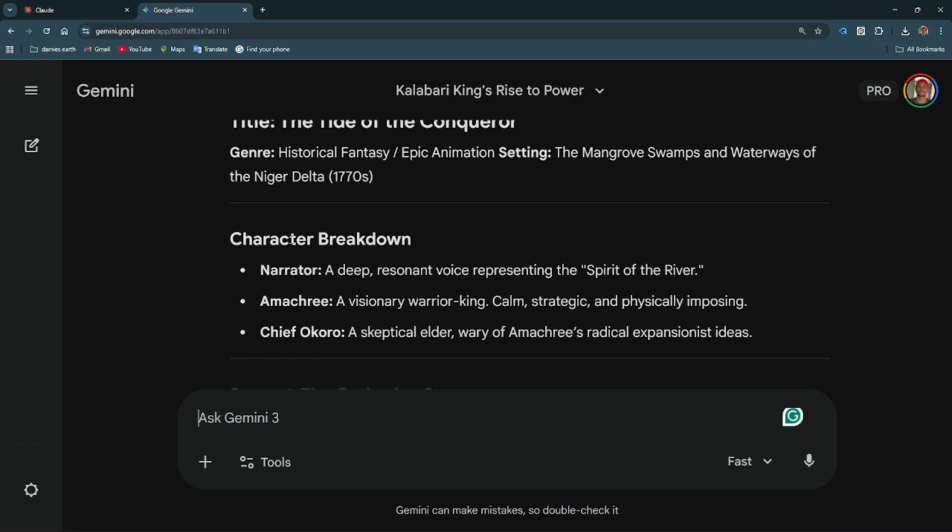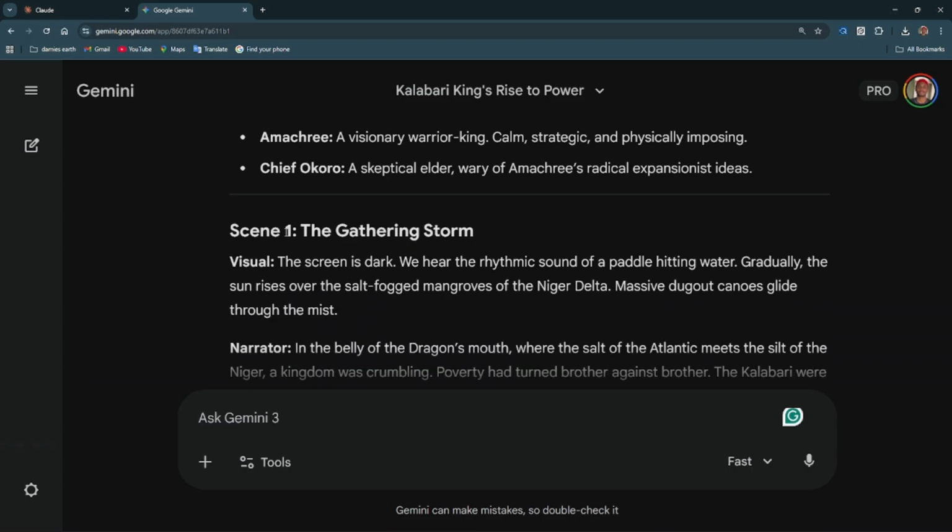So the next thing I want to do before we start our video generation is create our character design prompts. I'm going to tell AI to generate character design prompts for the main characters in this story in Disney 3D animation style.